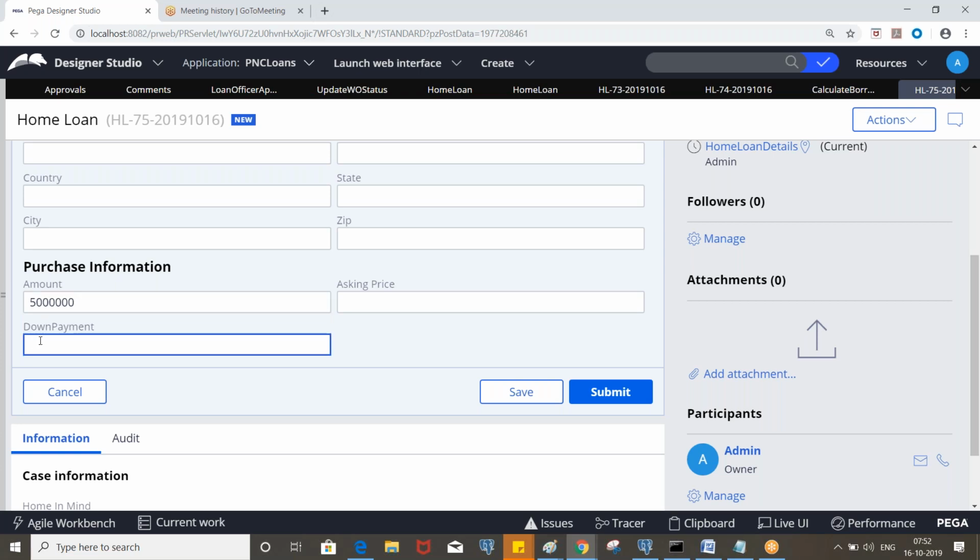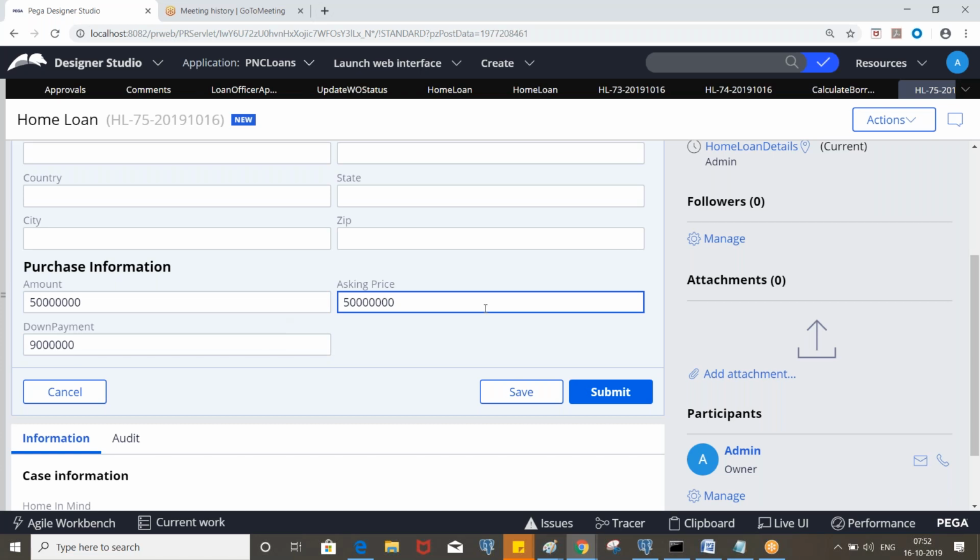Okay, so down payment, let's enter. This one is 50 lakhs. 10 lakhs means how much? 20%, right? Let's put 9 lakhs. So in that case, it has to calculate the PMI premium. If it is 20%, then it will not calculate. Okay, any questions?